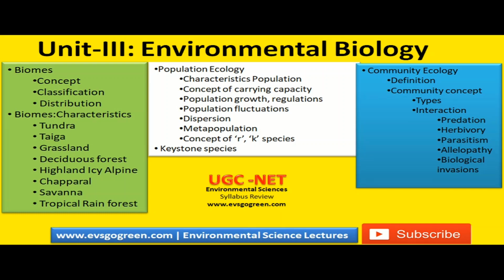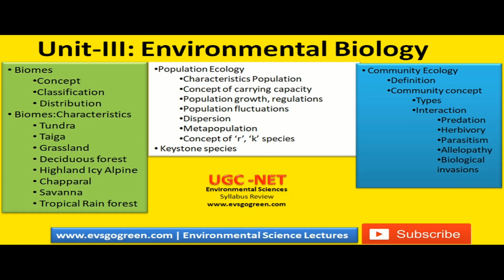So here the 1, 2, 3, 4, 5, 6. The sixth part of Unit 3 under environmental biology is community ecology. So what is community ecology? How is it defined? What is the concept? What are the different types? How are community ecology interactions studied? Here you have predation, herbivory, parasitism, allelopathy, and biological invasions. Basically, if you learn about food chains or food webs, here it is just an extrapolation of those concepts.